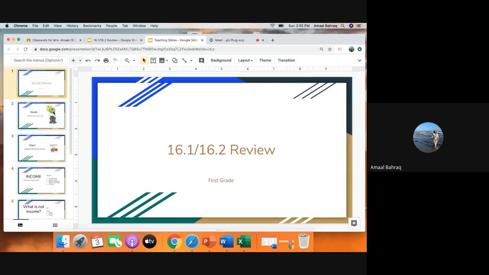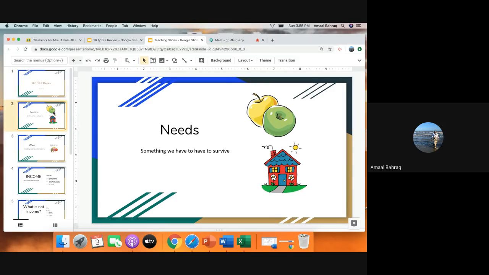So during our live session last week, we talked about needs. So needs is something we need to have to survive. So just like the pictures, you can see that we need food and that we need a home. These are things that we need in order to survive.